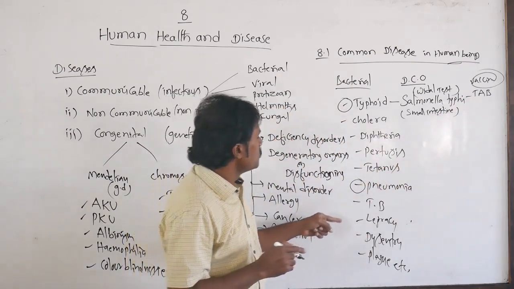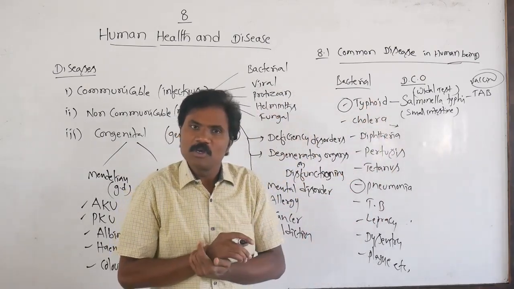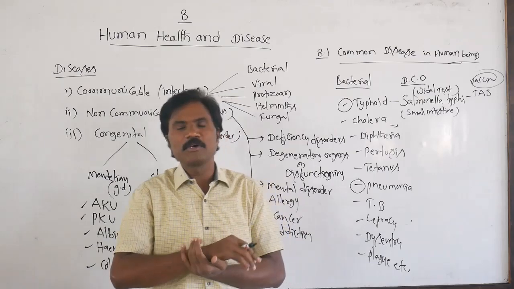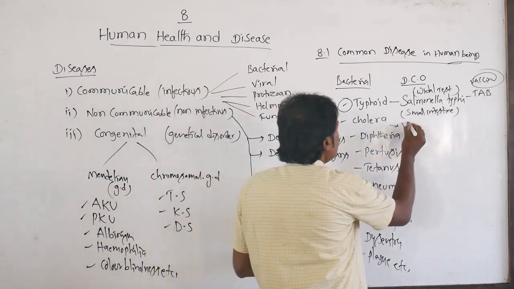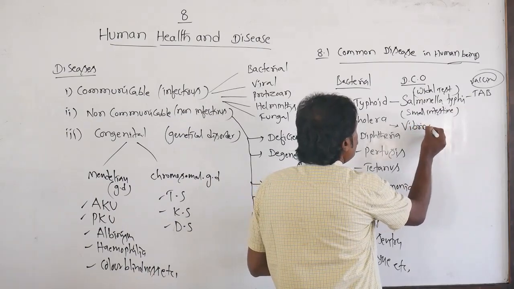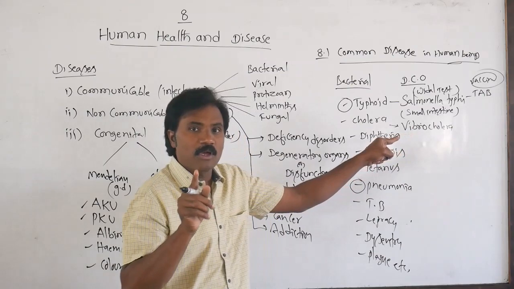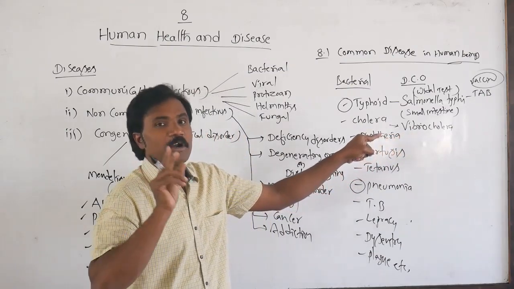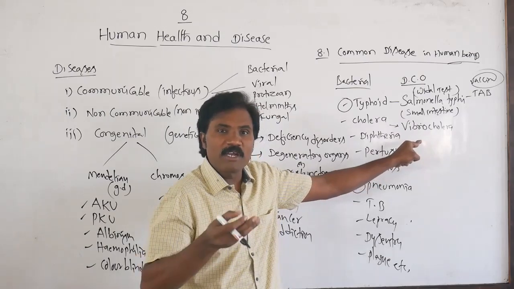Then coming to cholera, what type of disease causing organism normally causes cholera? Vibrio cholerae. The name of the disease causing organism is very, very important. How is it infected?